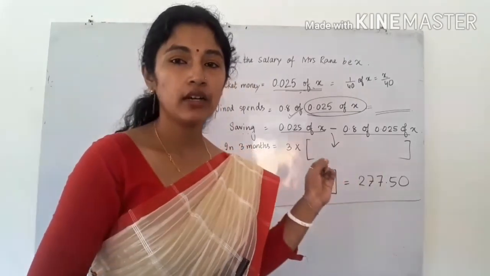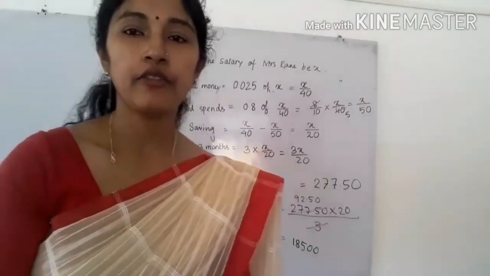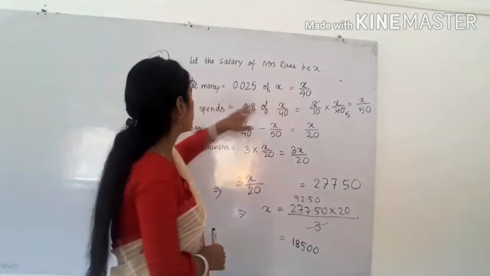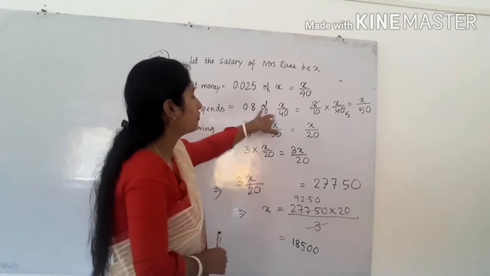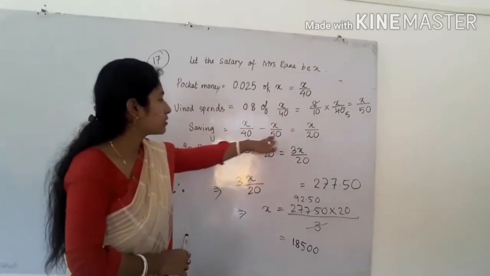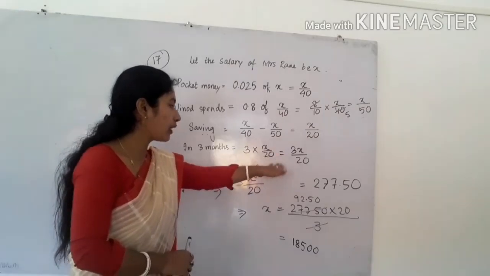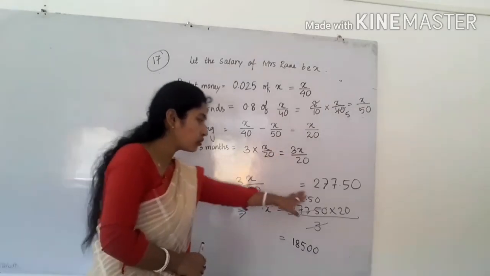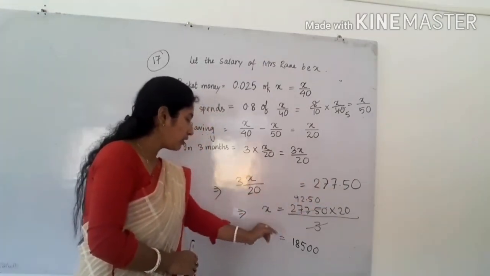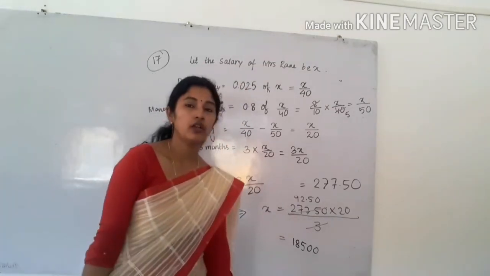I am going to write the final conditions. See, I have written finally, I have done the calculation in rough. This is the pocket money, that means x by 40. He spent 0.8 of the pocket money. I have written this. Then saving will be what? Pocket money minus spending, x by 20. So in 3 months, his savings will be 3 into x by 20. So 3x by 20 will be equal to what? Already saving is given, 277.50. So you have to calculate the value of x. X was what? Mrs. Rane's salary. You will get 18,500. So this will be the answer.